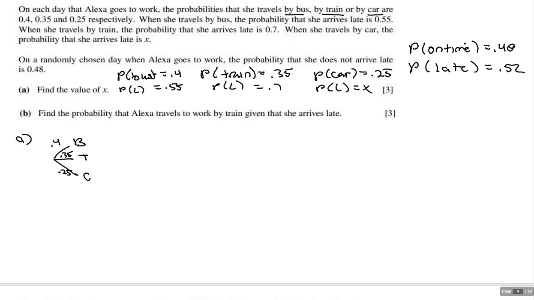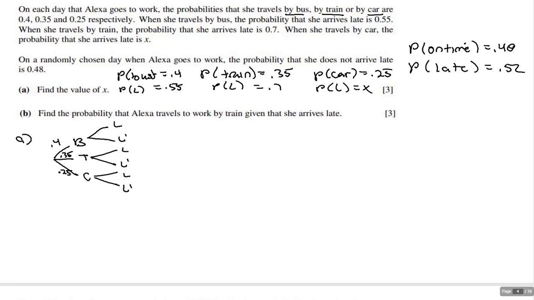Now, then there's another pair of possibilities in each case of either being late or being on time. And you'll notice how the only word they keep on using is arriving late. They talk about her being late, late, late, late. They never use the words on time. So I'm saying the focus here is on being late. So I'm saying late or not late. Late or not late. Late or not late.